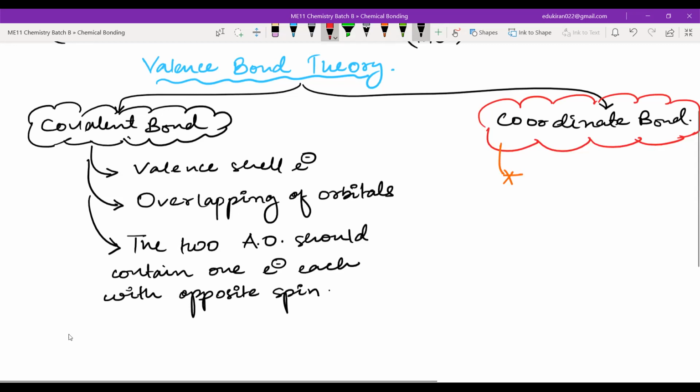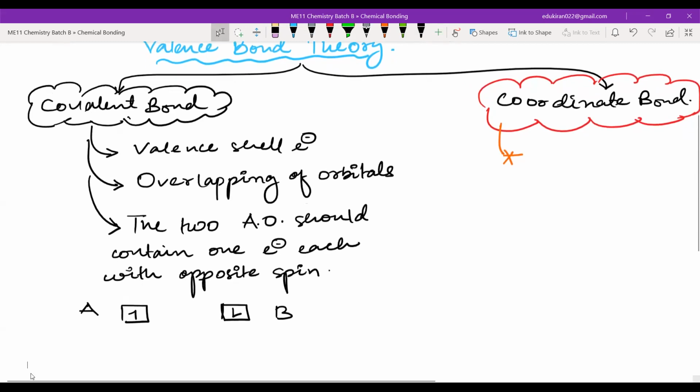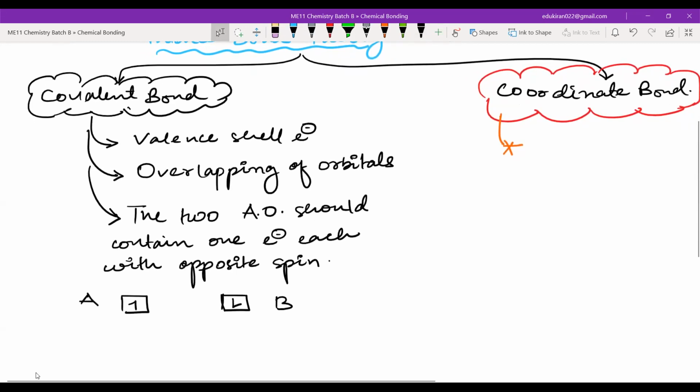Let me just give an example. If you have A, which has an electron like this, and there is another B atom which has an electron like this, if they overlap, they will be forming the molecule AB. This is AB, and this will be having electrons this way. This is the sharing of electrons.